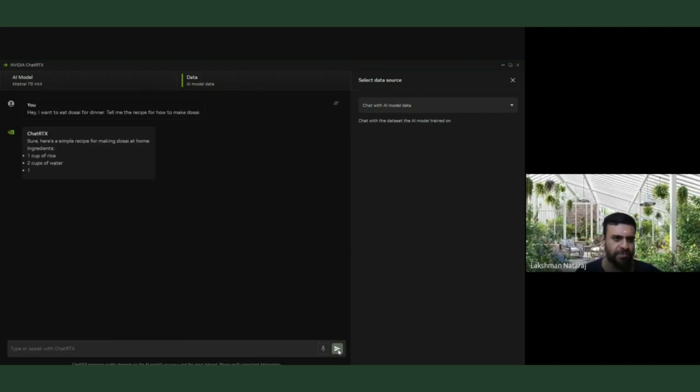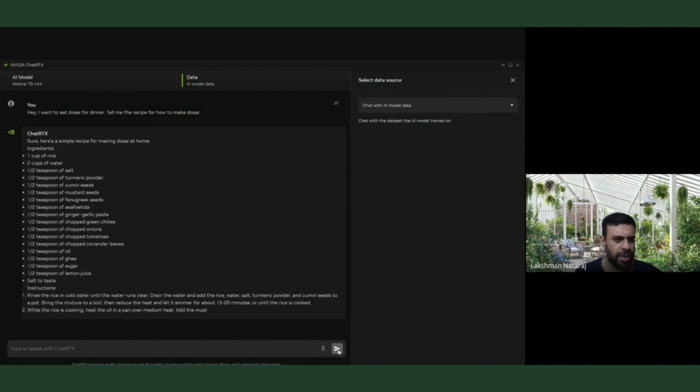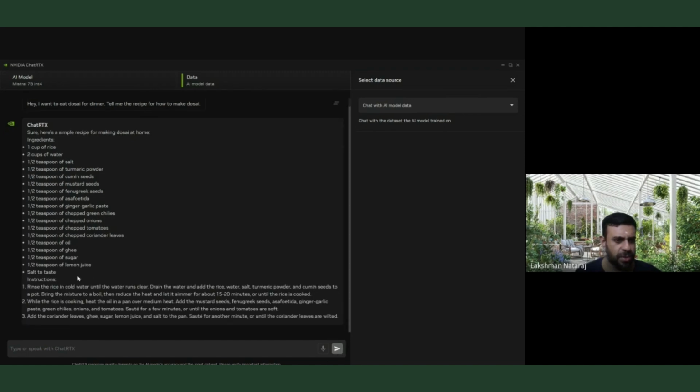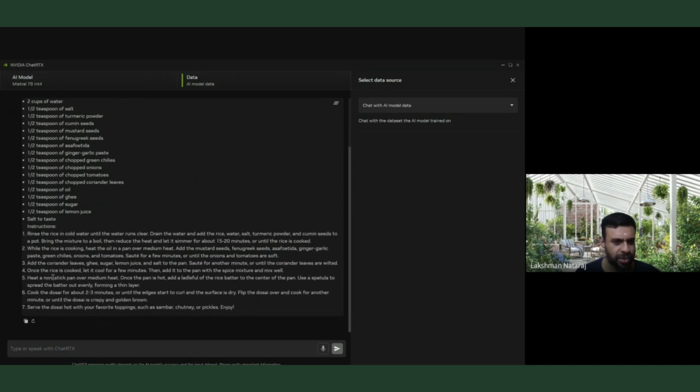Perfect. One cup of rice, two cups of water, a teaspoon sugar, a teaspoon ghee, and so on. Rinse the rice in cold water. Once the rice is cooking, coriander leaves. And I think it's more or less the recipe for dosa. I'm not going through everything completely, but this looks like it.